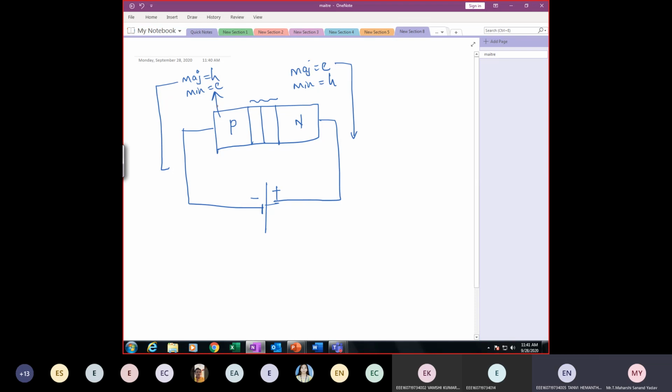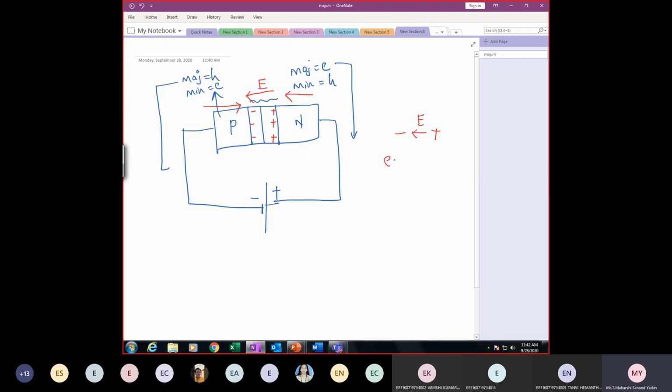Repel. Repel means they are moving towards the depletion region. So because of which there will be some positive here and negative here. So from positive to negative, there will be an electric field, in this direction.